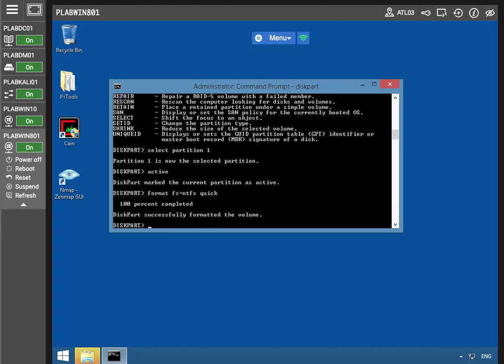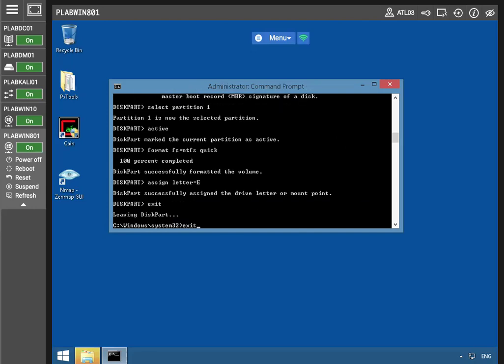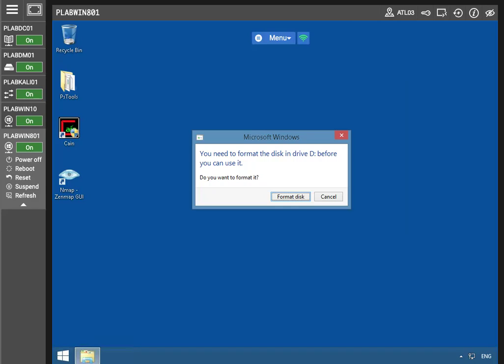Okay, perfect. Now we're going to assign it. And now that we've done that, we can head out of the disk and out of the command prompt. So let's X this out.